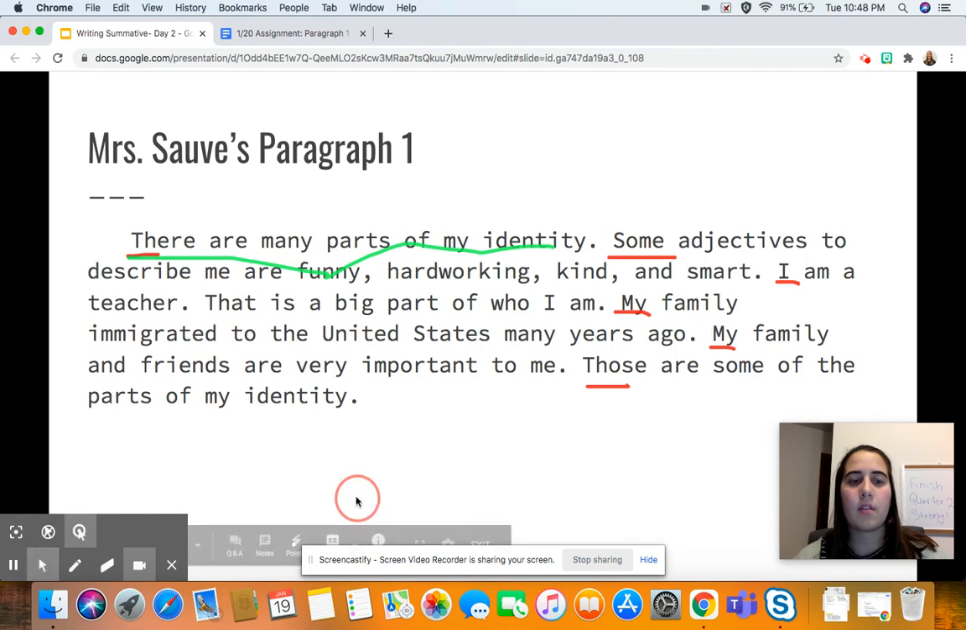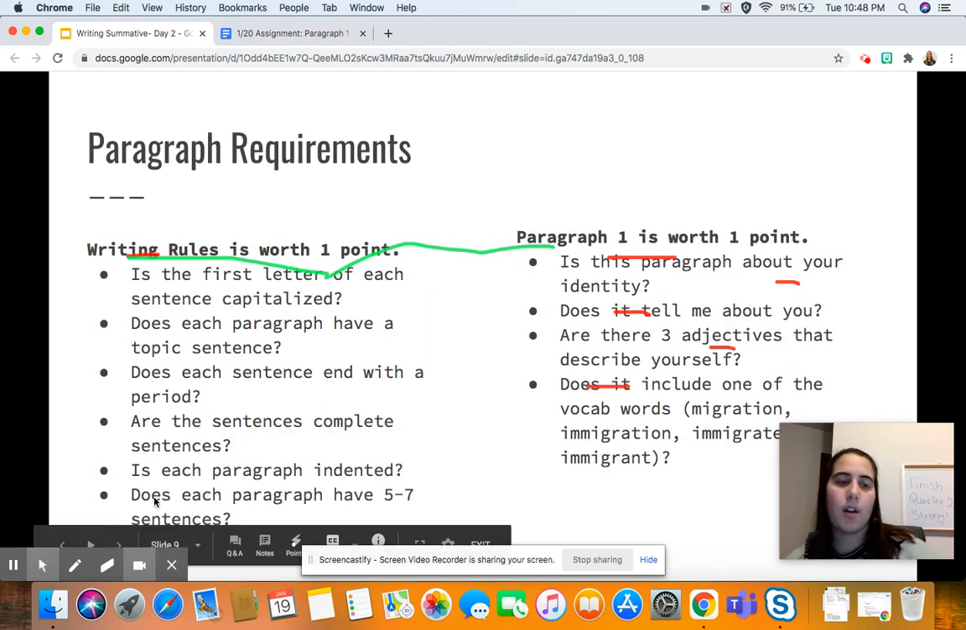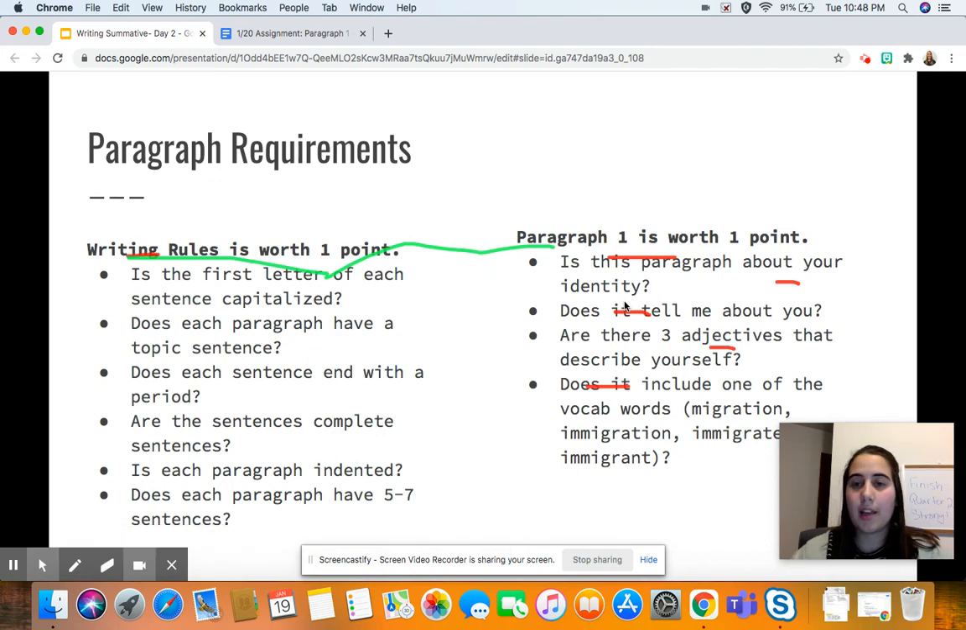So if we go through and do all the questions, you'll see that I have them all checked, right? Does each sentence have the period? Yes, it does. Are the sentences complete sentences? Yep. Is the paragraph indented? Yep. Are there 5 to 7 sentences? Yep. Is this paragraph about my identity? Yeah, it tells you about who I am. Does it tell you about me? Yeah, it tells you I'm a teacher, that I think I'm funny and smart, and my family and friends are important. Let's go and check to see if there are 3 adjectives.